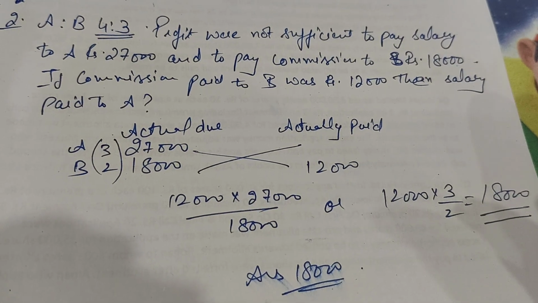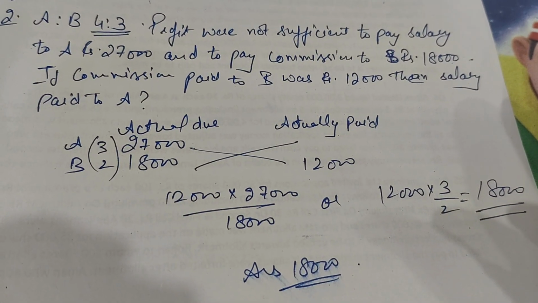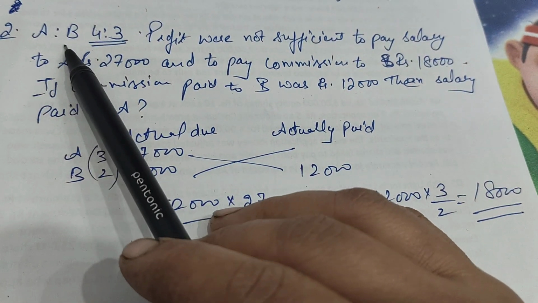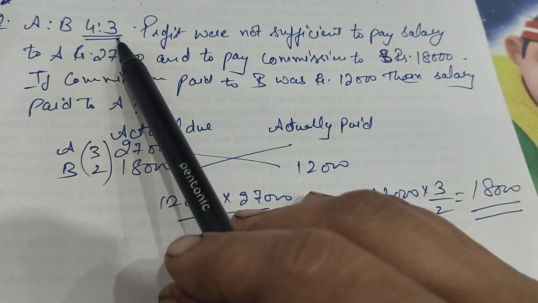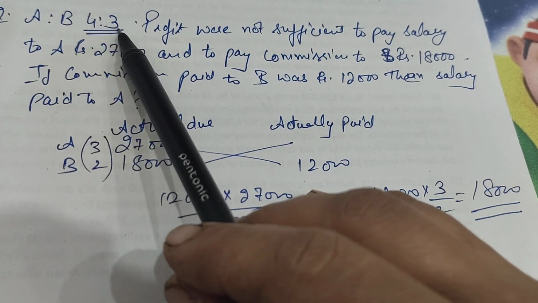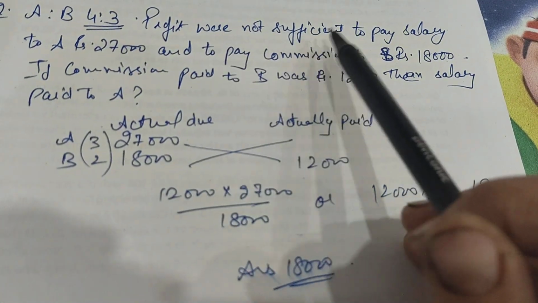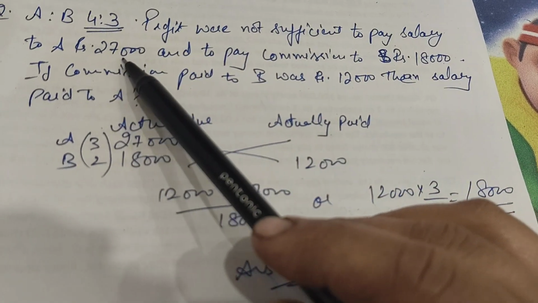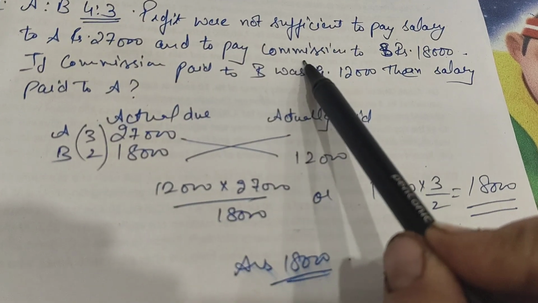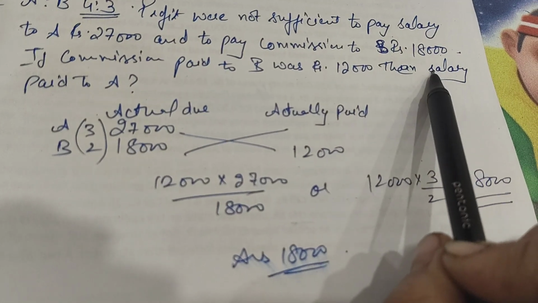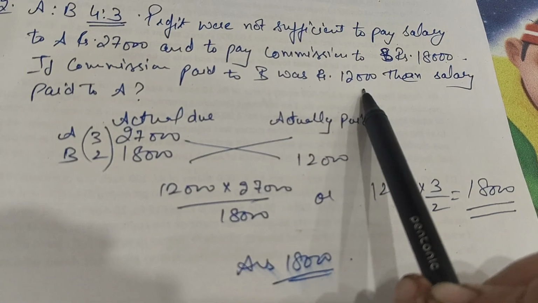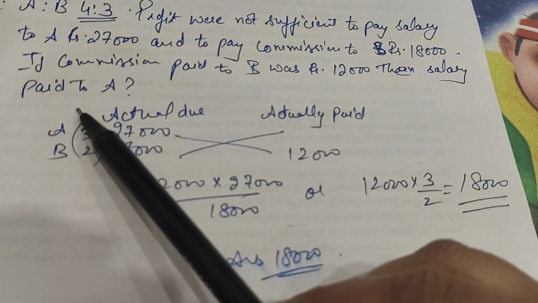Hello guys, let's talk about this MCQ question which is given here. It is from your fundamentals concept that A and B, who are the partners sharing profits and losses in the ratio 4 is to 3. Profits were not sufficient to pay the salary and commission. The salary payable to A was 27,000 and commission payable to B was 18,000, right? If the actual commission paid to B is 12,000, calculate the salary paid to A.